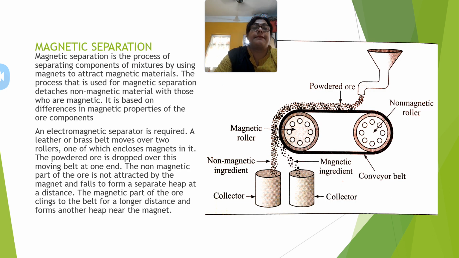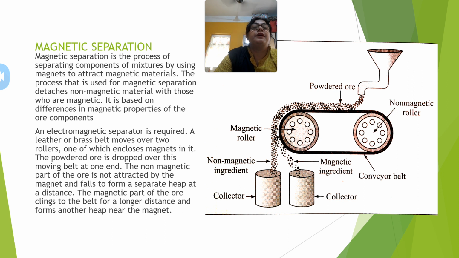Next is magnetic separation. As the name suggests, the ore may have metals which have some magnetic properties. This is a process of separating components of a mixture by using magnets to attract the magnetic materials. The process detaches the non-magnetic material from those which are magnetic. It is based on the difference in the magnetic properties of one of the ore components.